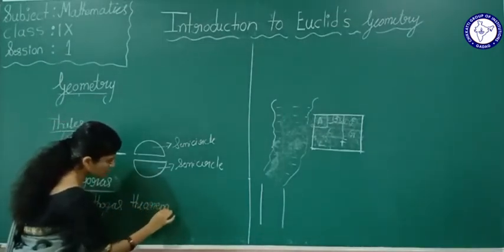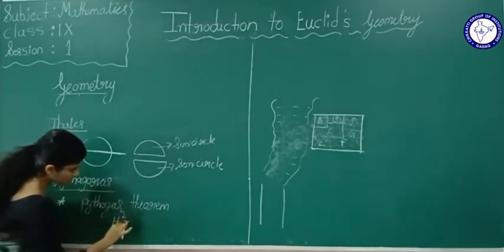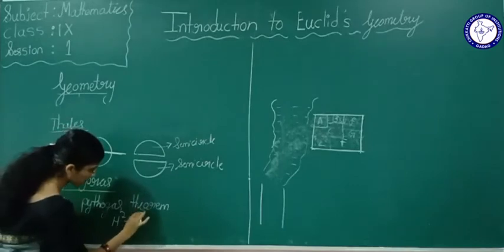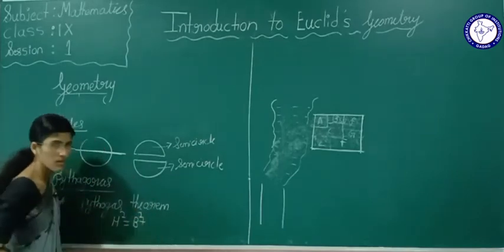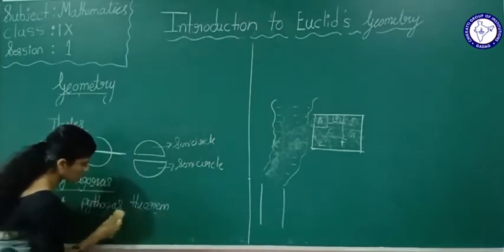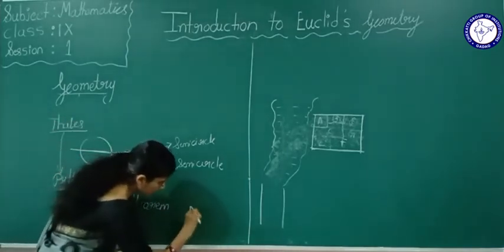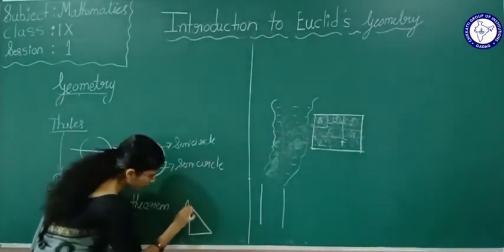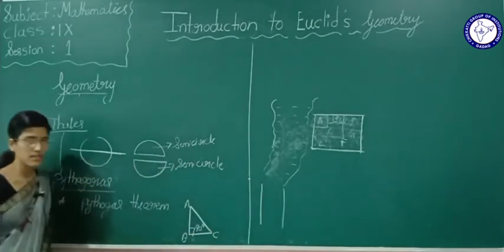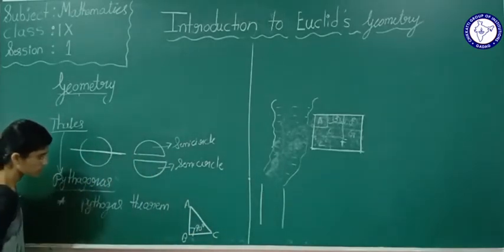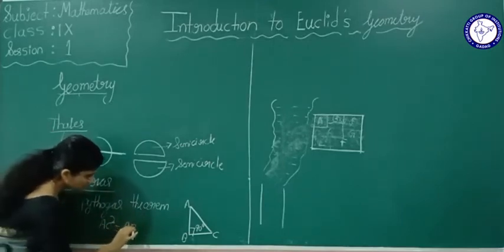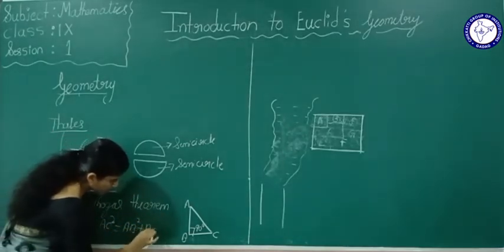What he told is that the square of the hypotenuse is equal to the sum of the squares of the remaining two sides. That is base square plus opposite square. I will draw a figure for this. Suppose this is a right angle triangle ABC, and here angle B is 90 degrees. So Pythagoras theorem says AC square is equal to AB square plus BC square.